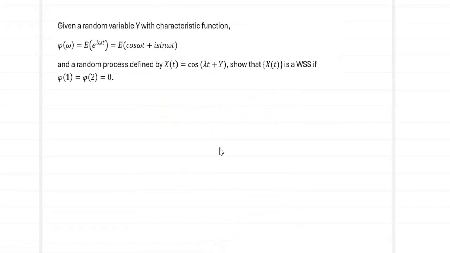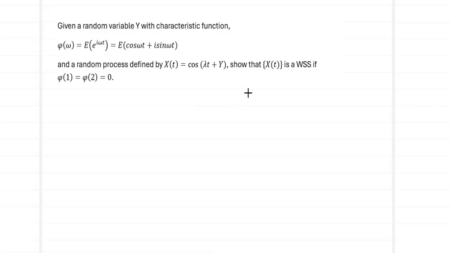Given a random variable Y with characteristic function phi of omega equal to expected value of e power I omega t, which can be defined as cos omega t plus I sin omega t, and we have a random process defined by X of t, where X of t is cos of lambda t plus Y. We'll have to show that X of t is a WSS if phi of 1 equal to phi of 2 equal to 0. First and foremost, we'll have to keep in mind what is the end target.